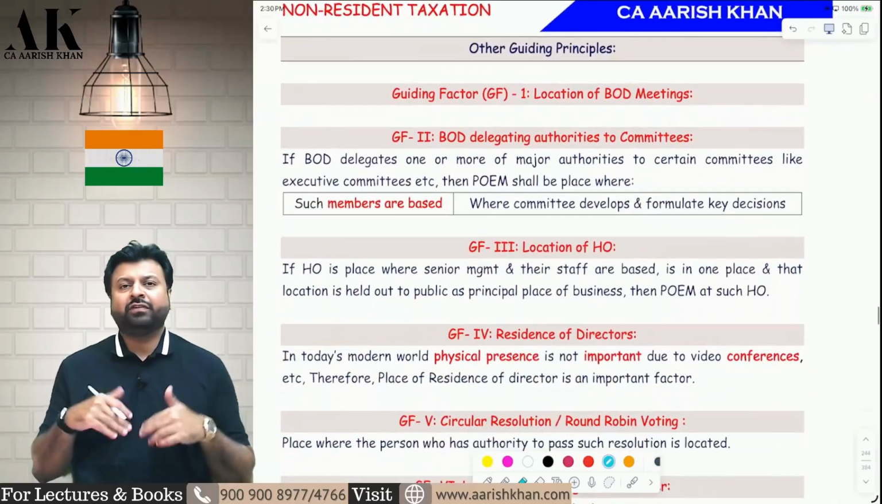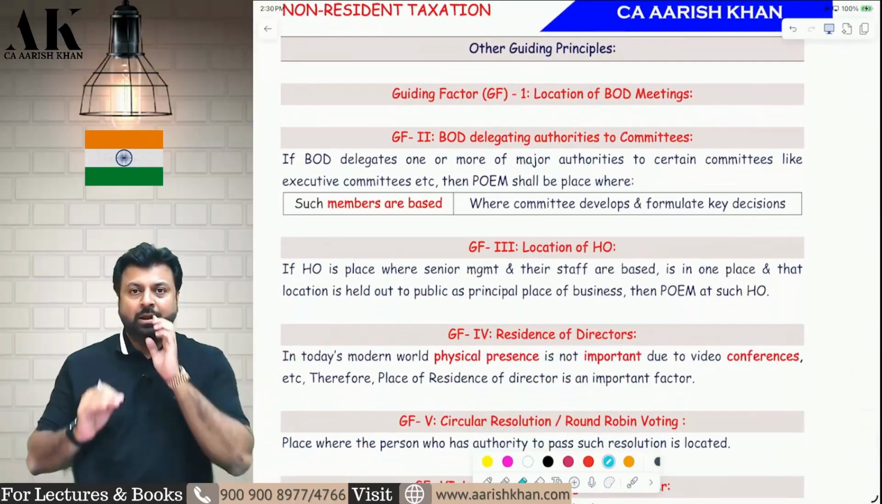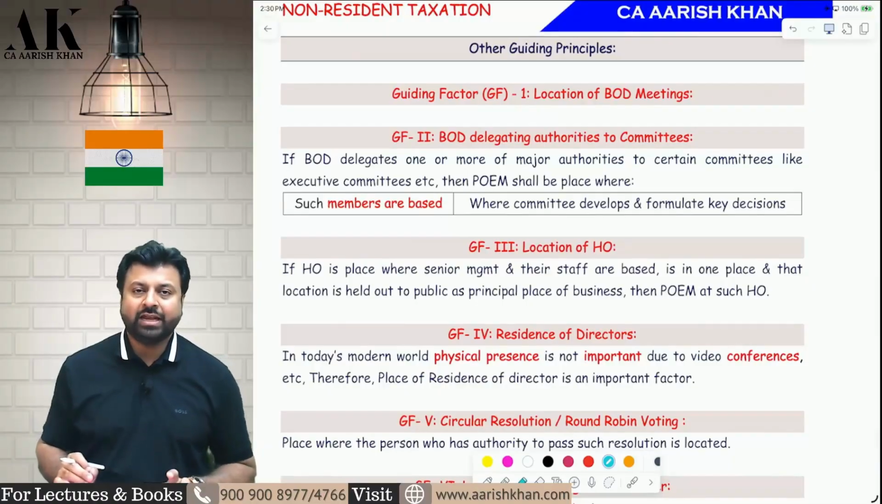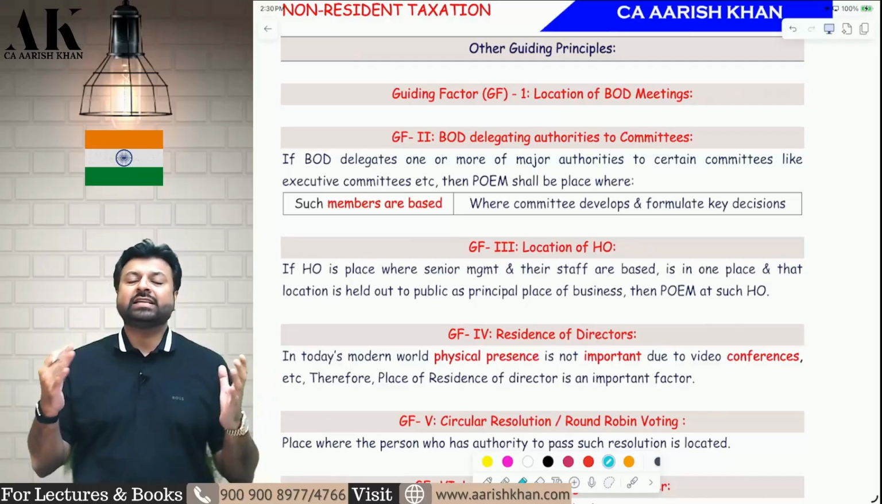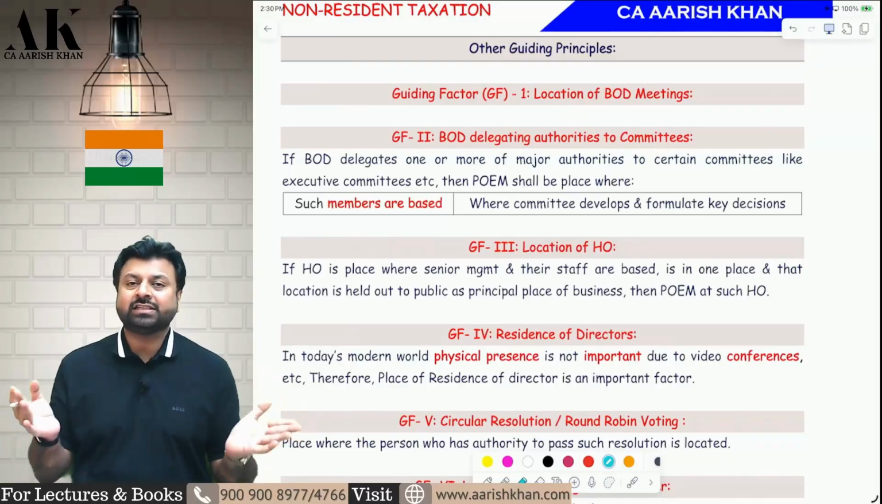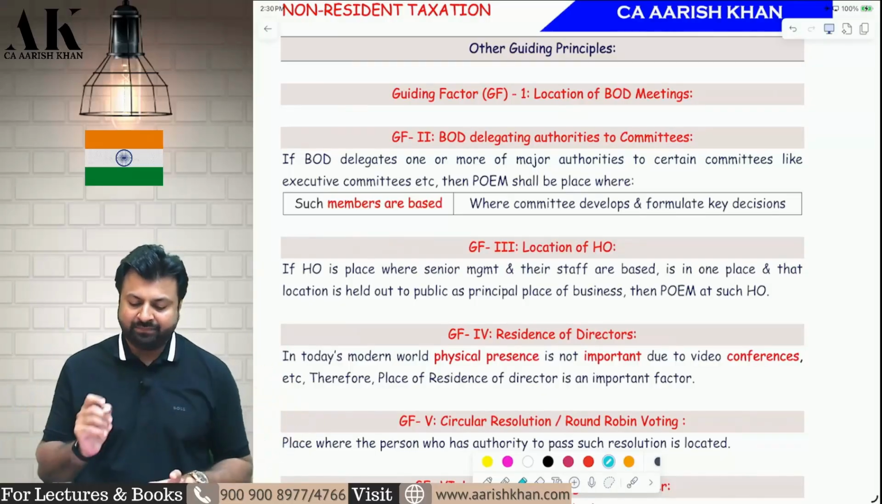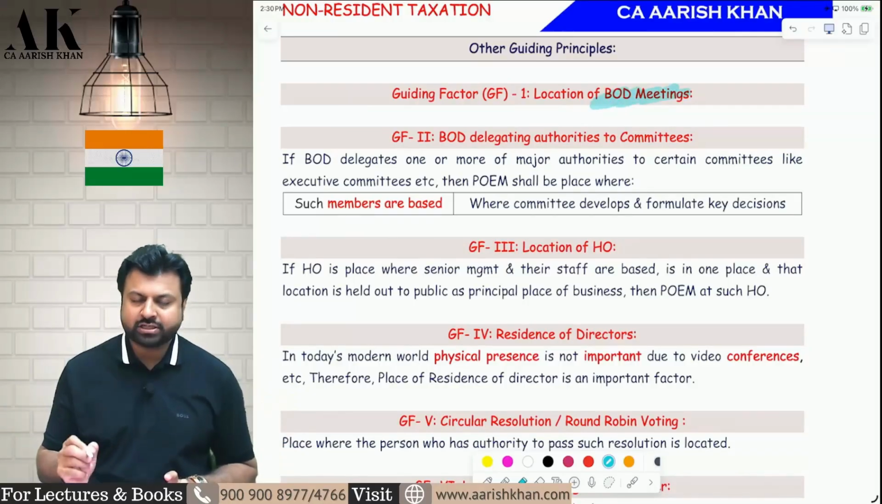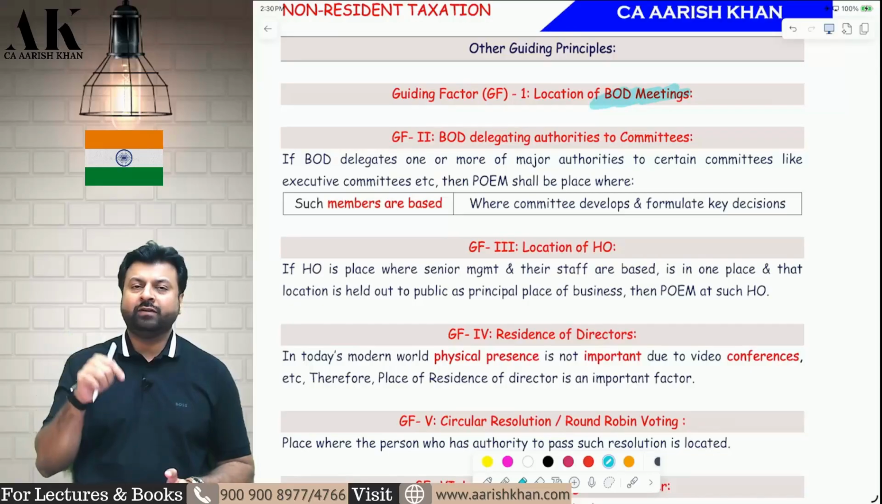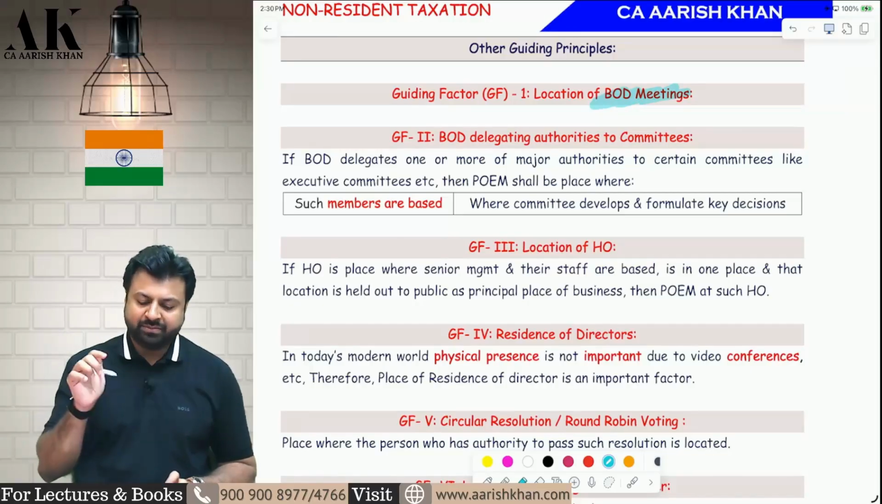Next, you have to find out other guiding principles. A lot of guiding principles you have to check, and you have to collect a lot of evidence to prove that the residential status, the POEM of the company, is in India. Like you can find out the location of the board meetings. If the location of the board of directors meeting is in India, then the POEM can be said to be in India.